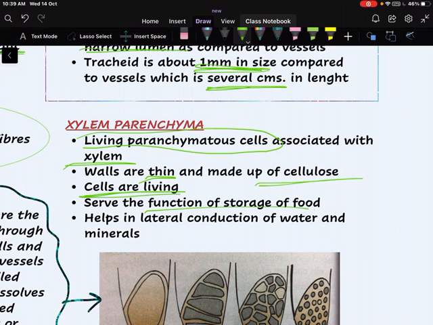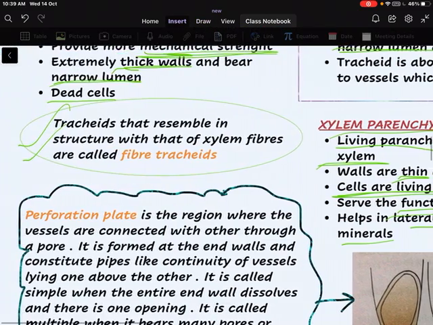They serve the function of storage of food. Its main function is for the storage of food. It also helps in the lateral conduction of water and minerals.